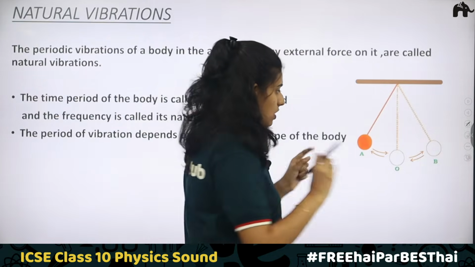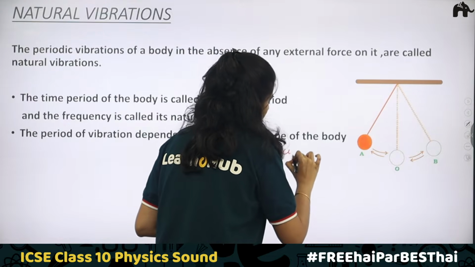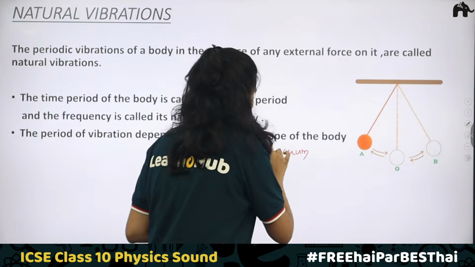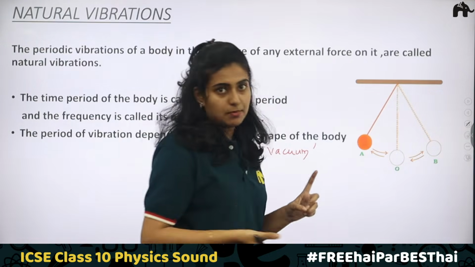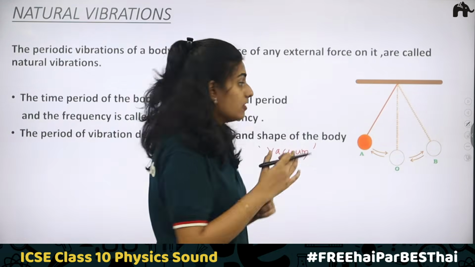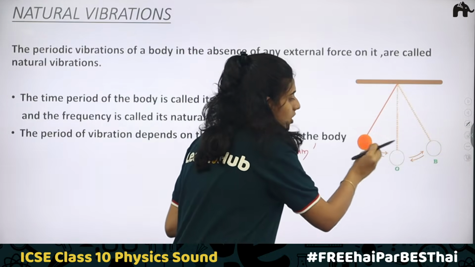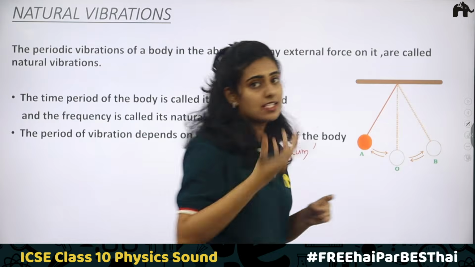In case of a natural vibration, this natural vibration will always occur in vacuum, or it can also be called a free vibration. It will happen in vacuum, not in any medium, because if there is a medium, there will be some resistance created, there will be some external factors. Without any external factors only, we can call it a natural vibration. Vibration without the effect of any external factors.